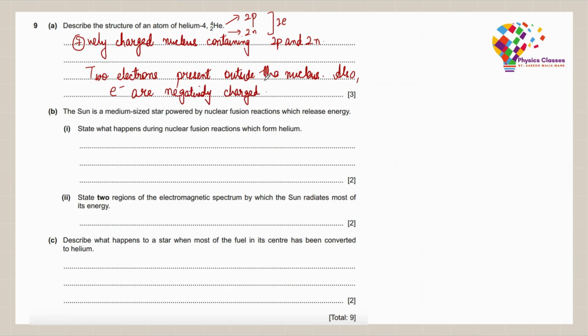Further, moving on to the B part. The sun is a medium-sized star powered by nuclear fusion reactions which release energy. State what happens during nuclear fusion reaction which forms helium. So over there, what exactly happens is that we have 2 hydrogen atoms that combine to form a helium nucleus, and during this a large amount of energy is also released. A large amount of energy is released.